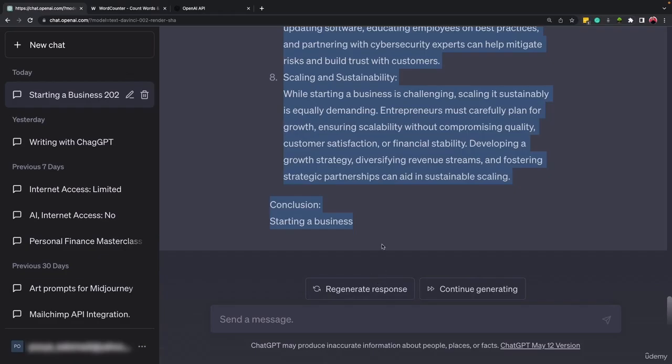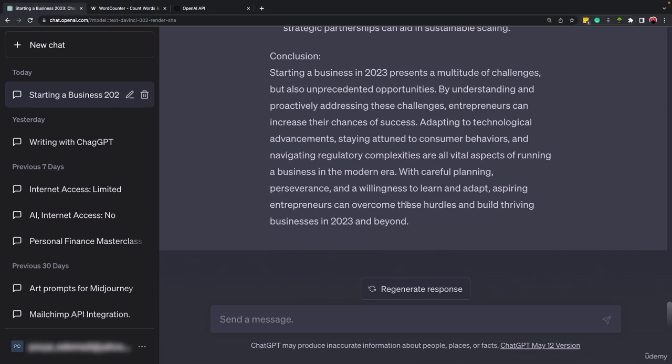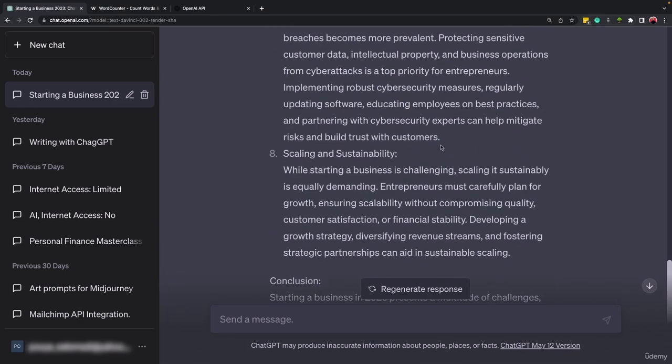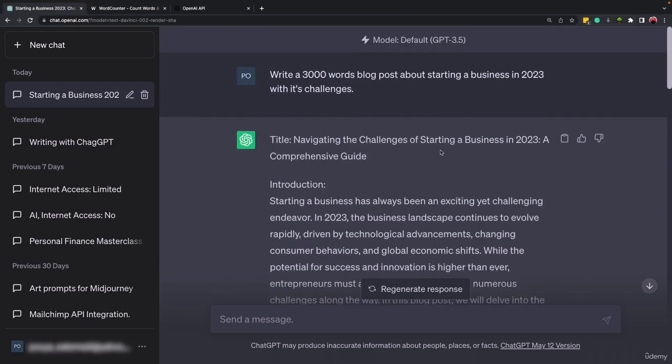Okay, so there are two ways to tell ChatGPT to continue. The first way, which most people use, is to come here and write down "continue." If you press enter, it will continue writing the rest of the sentence. But recently, GPT added a new button here, as you can see, "Continue generating." If you click on this, it will keep writing the rest of the text. So this is one of the ways that you can overcome the word count limit of ChatGPT.